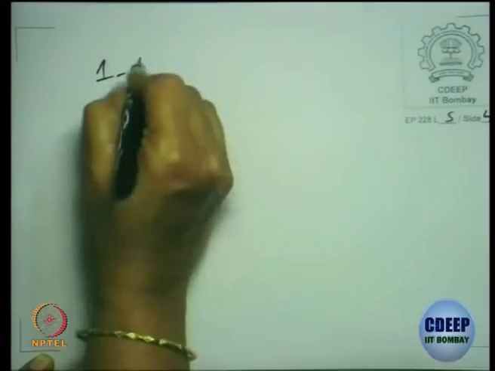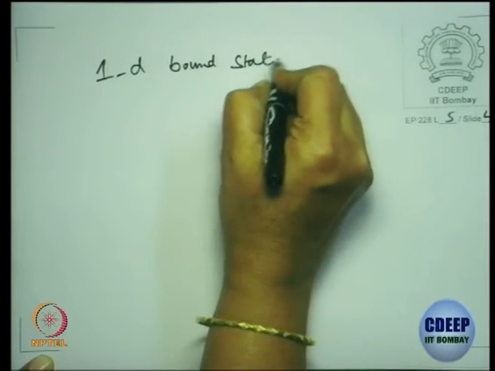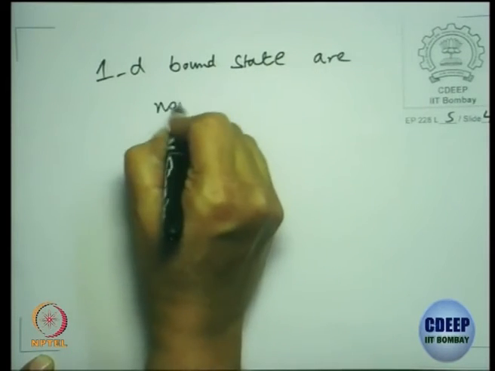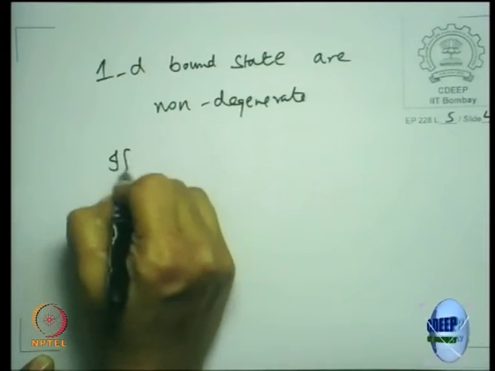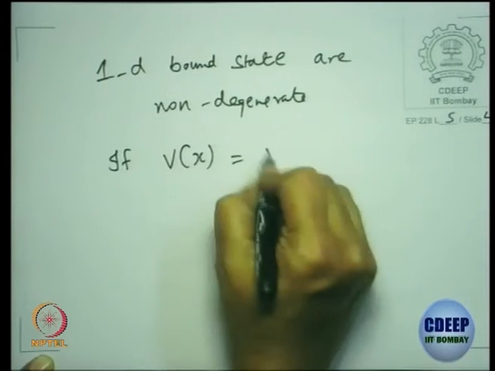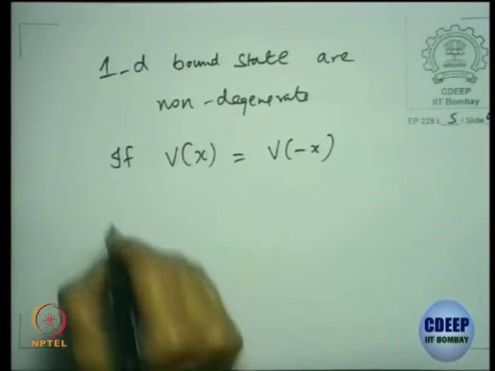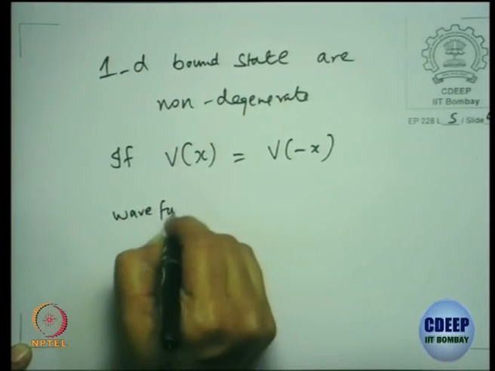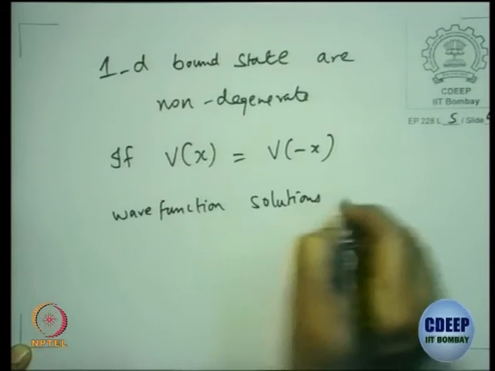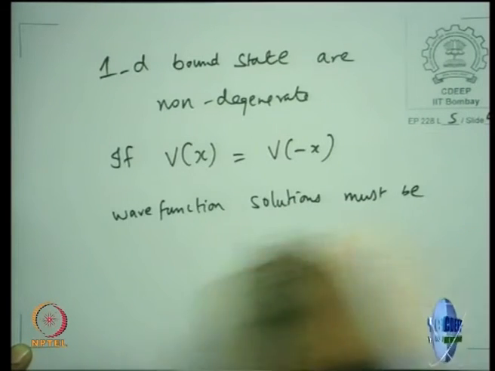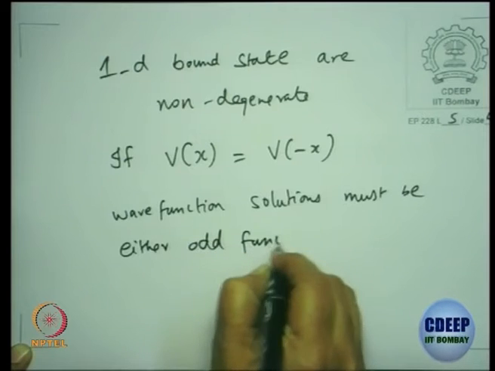So, 1D bound states are non-degenerate. If V of x equals V of minus x, wave function solutions must be either odd functions.